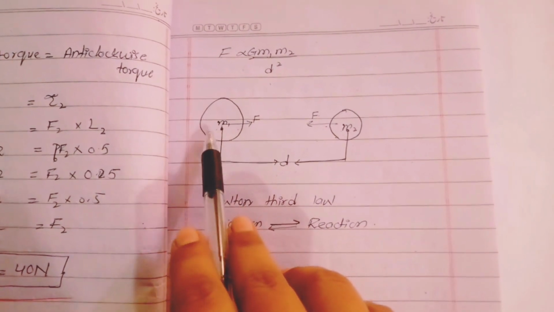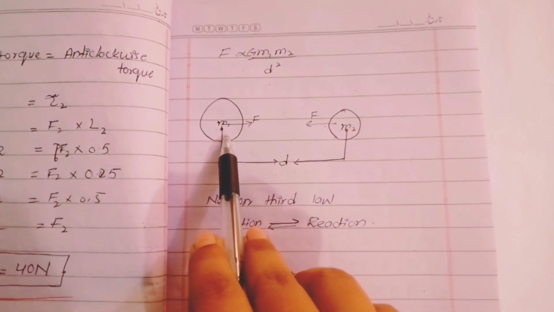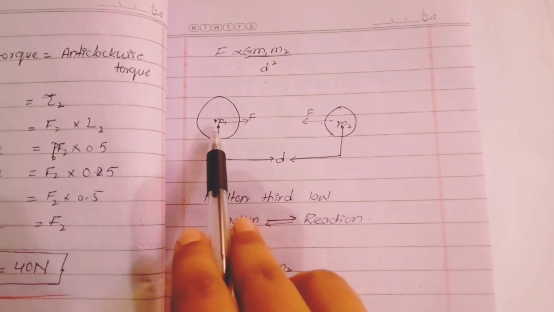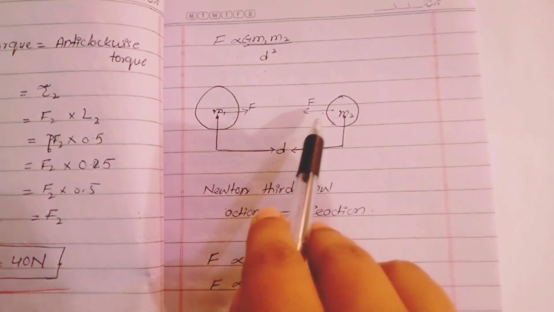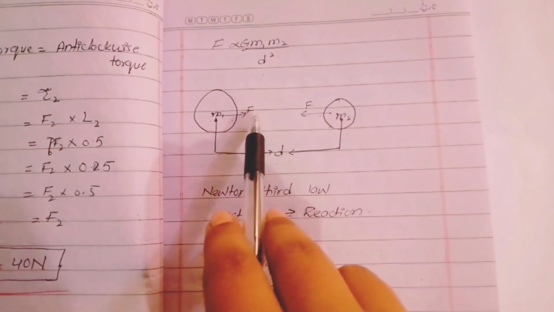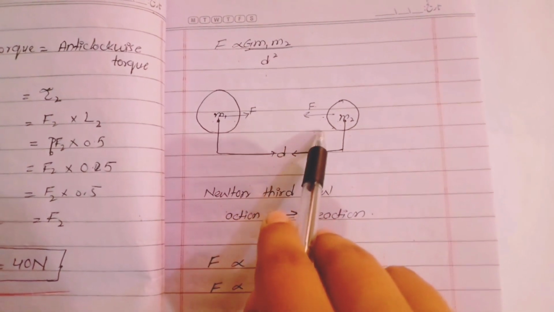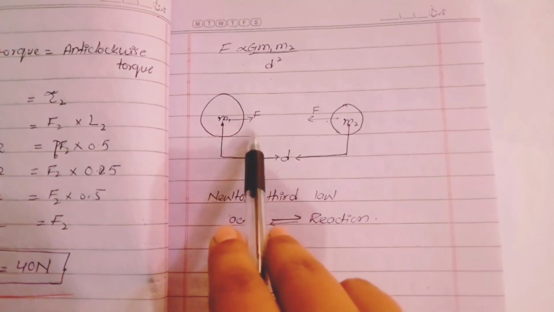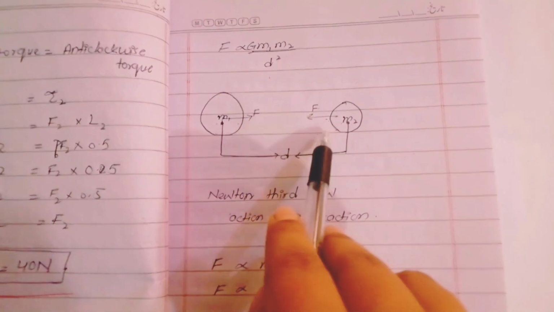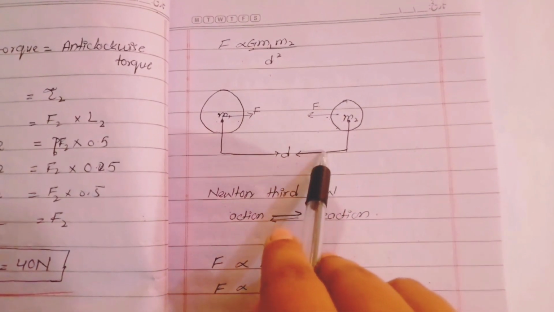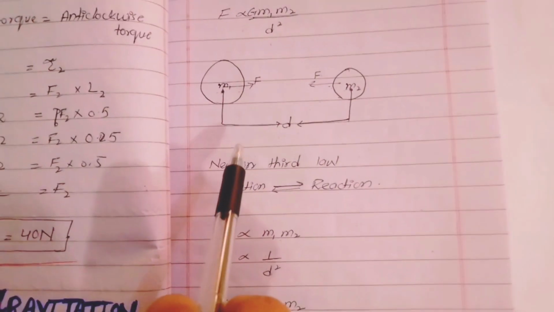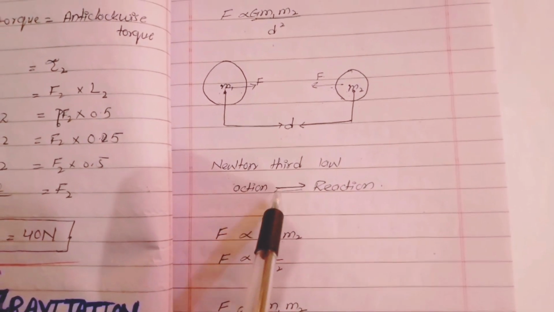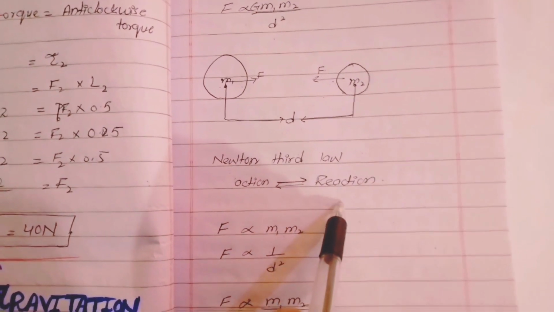When m1 exerts a force on m2, this is called the action of m1 on m2. So m2 also attracts m1 with some force. This is called the reaction of m2 on m1. And these two forces, action and reaction, are always equal and opposite. This is Newton's third law of motion: to every action there is always an equal and opposite reaction.